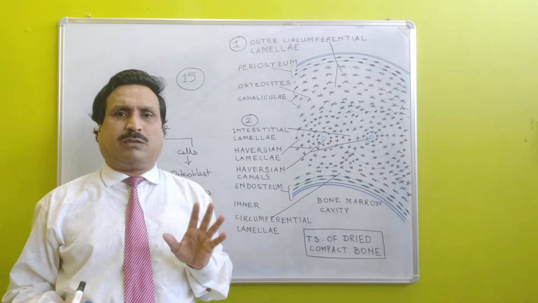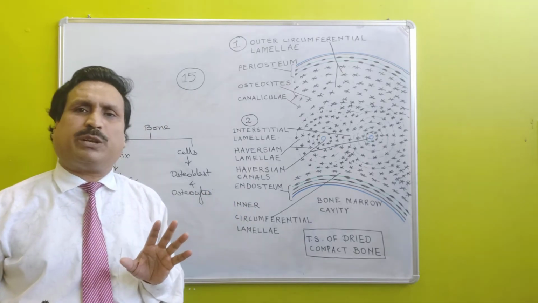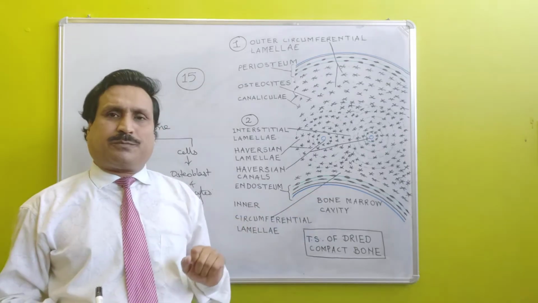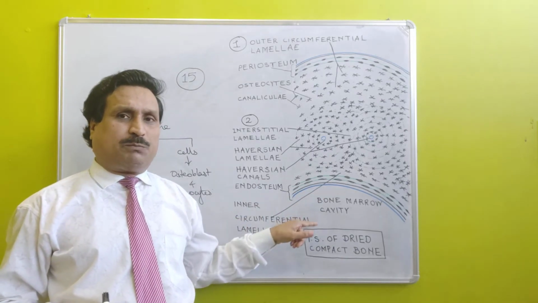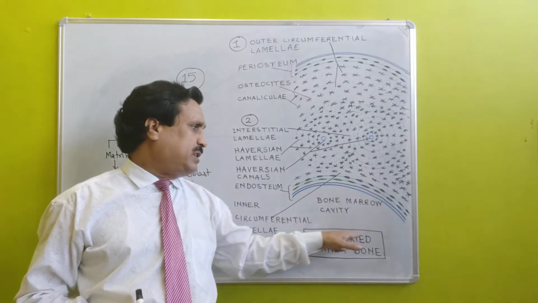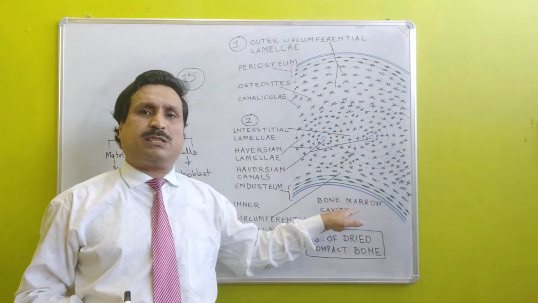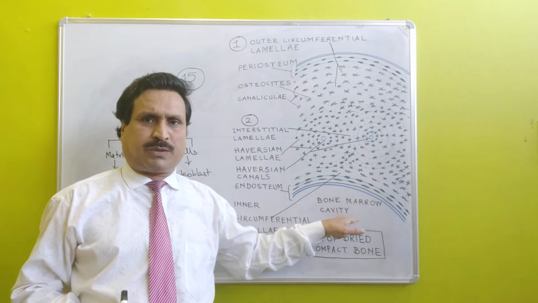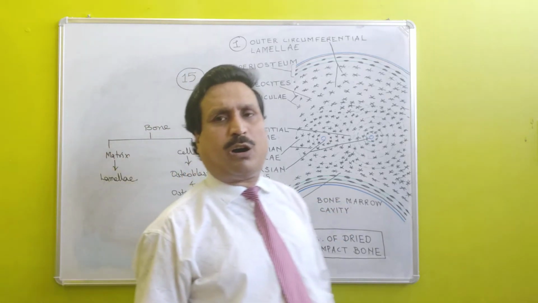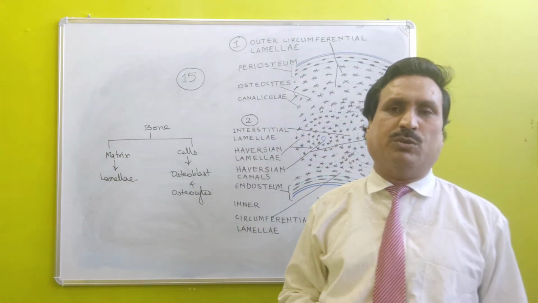This is a very significant difference between bone and cartilage. Inside the compact bone, there is a hollow space in which bone marrow is filled, in long bones.